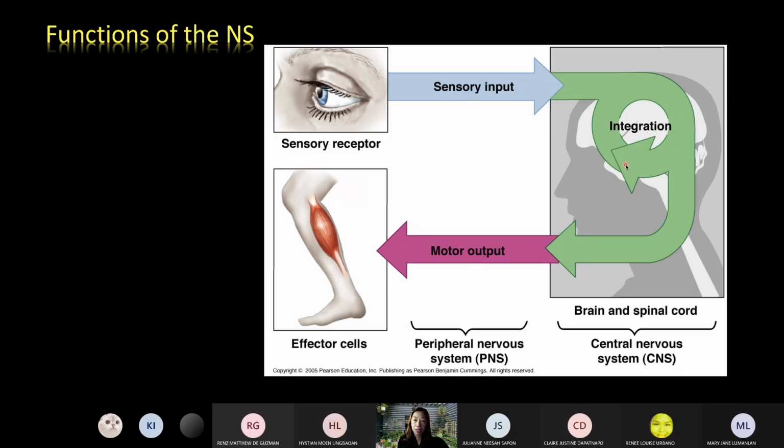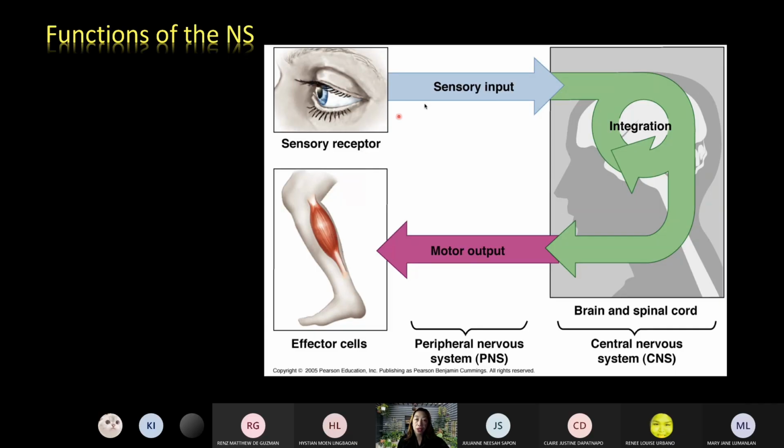The system, especially the CNS, interprets and integrates the different sensations or impulses coming from the receptors, and makes a corresponding decision, so that an appropriate response is sent to effector organs via the motor neurons. The motor neurons send motor impulses to effectors such as muscles and glands. If muscles are stimulated, they contract. If glands are stimulated, they secrete their secretions.